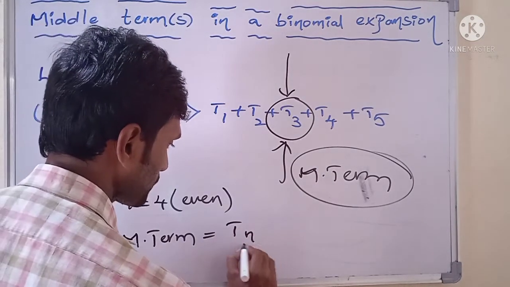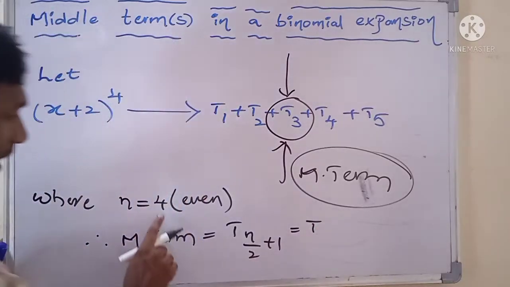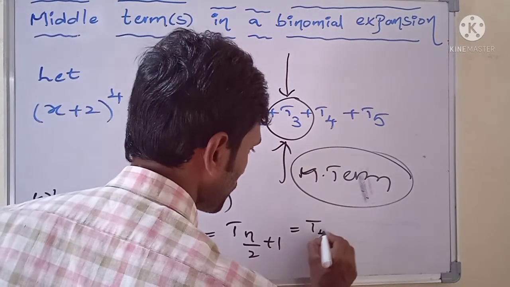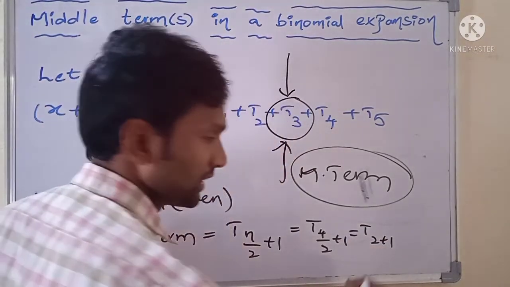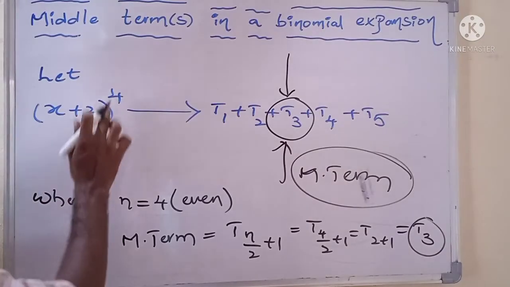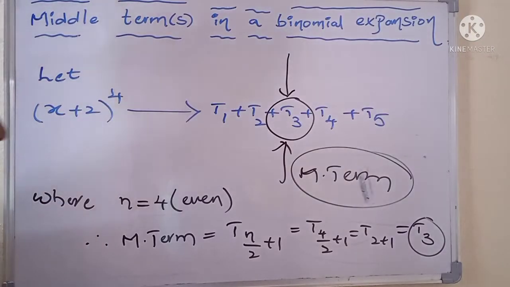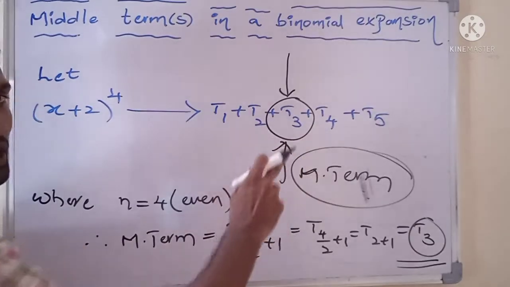Therefore, middle term equals T(n/2 + 1), that equals T(4/2 + 1), that equals T(2 + 1), that equals T3. That means in the expansion of (x + 2)^4, the middle term equals T3. So see the verification.